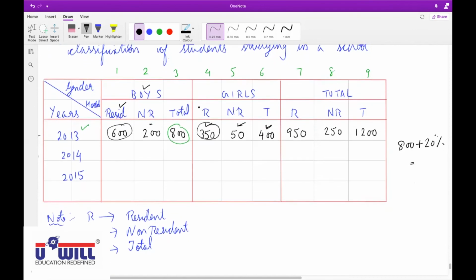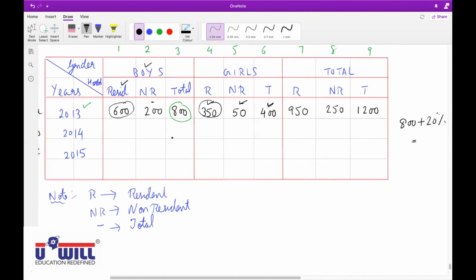Okay, 800 plus 20%, 960. Raise your hand who did not understand this. All are clear with it? Yes, Shruti, read it further.